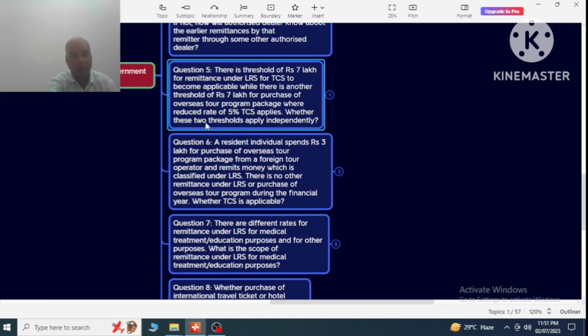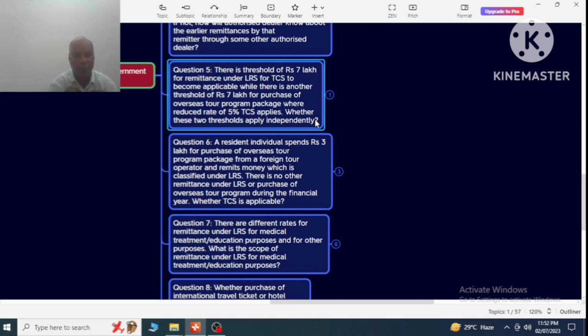Whether these two thresholds apply independently, that means there is a threshold of 7 lakh rupees for remittances under LRS, or for the purchase of the overseas tour program package. So there are two threshold limits, two types of remittances, one for LRS and another for overseas tour program package.